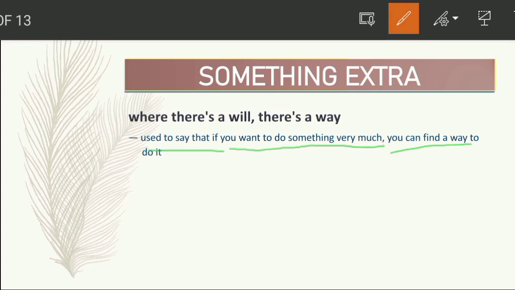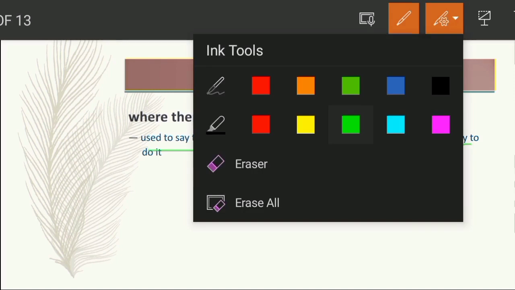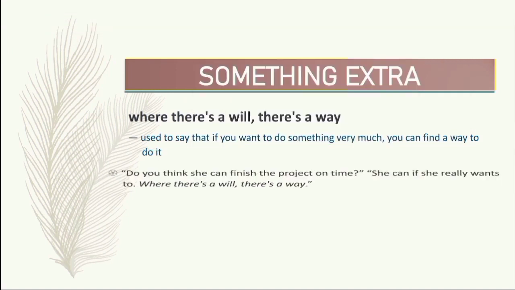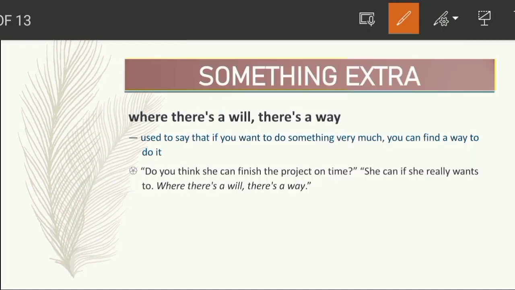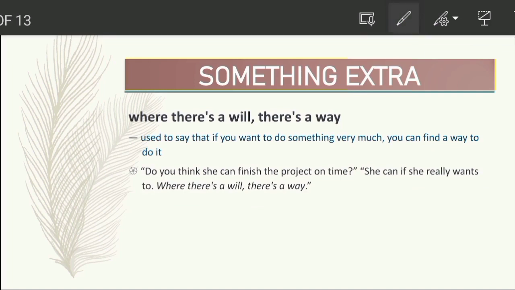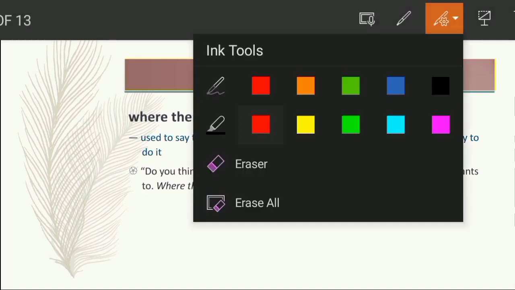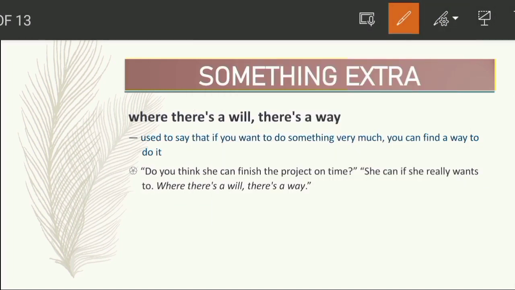Here you can see the example. Do you think she can finish the project on time? She can if she really wants to. And the last is this: where there's a will, there's a way. Here we are asking, do you think she can finish the project on time?